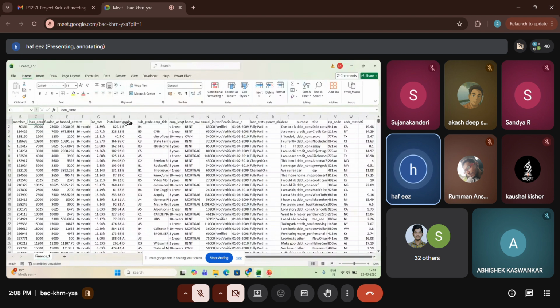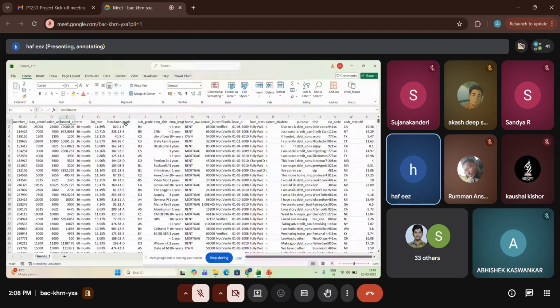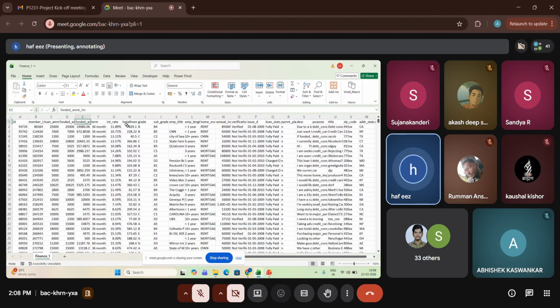The second option is grade and subgrade wise revolving balance. Grade and subgrade are in the Finance 1, I and J columns, whereas your revolving balance is not in this table. It is there in the Finance 2, in the I column. But how do you connect these two tables? ID is the common column. Here you have ID, here also we have ID. Based on this common ID, you have to figure out grade and subgrade basis revolving balance.